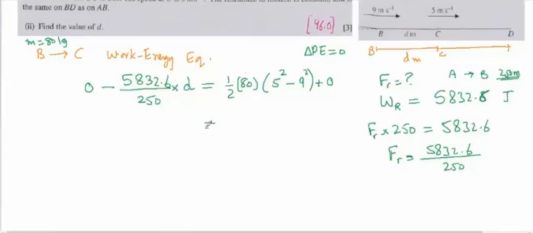So when we simplify the left and right hand side, it will be negative because 9 is bigger than 5. So we got minus 2240, and that is equal to this value. So that means D will be equal to this value divided by negative 5832.6 over 250.